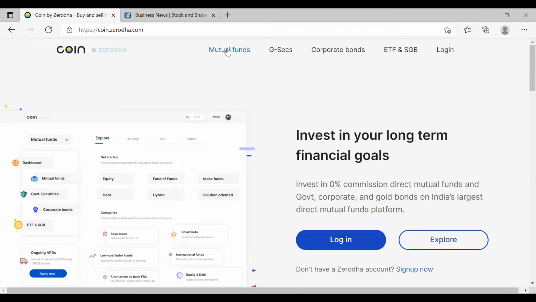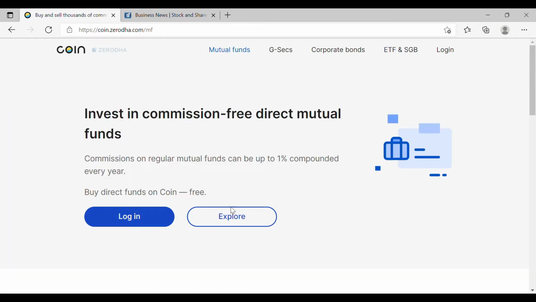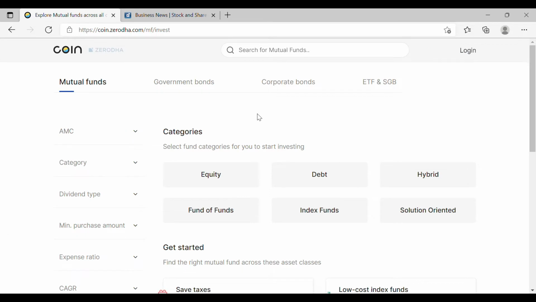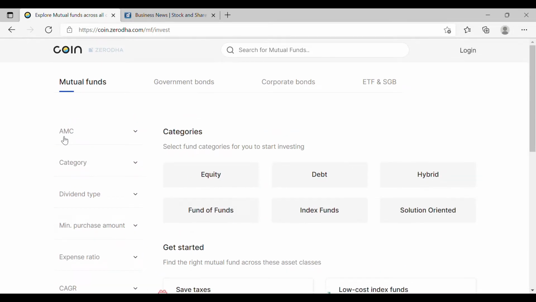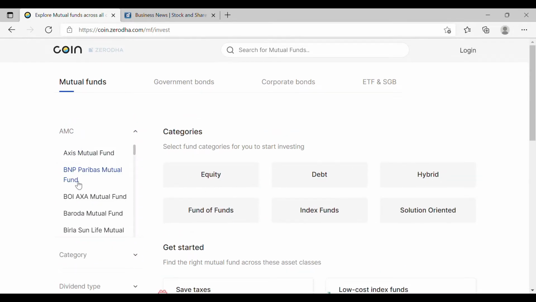So first let us explore mutual funds. In mutual funds you can click explore category, and once you have opened your account with the link in my description, you can also log in and see your portfolio and various other detailed information. Over here there are some broad categories in which you can research, that is AMC, the mutual fund houses.